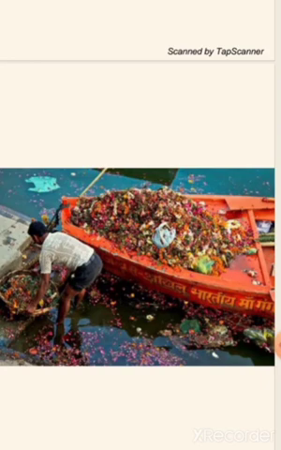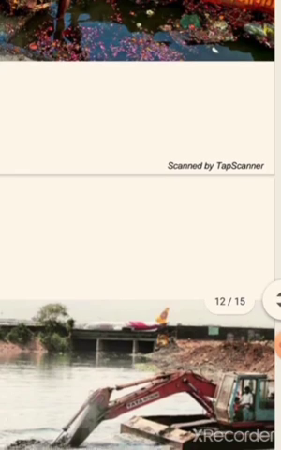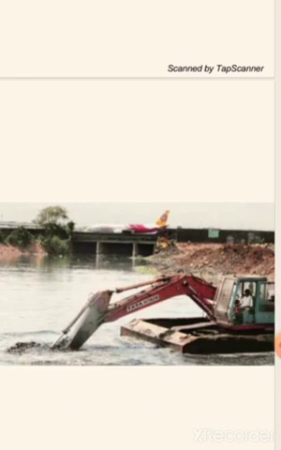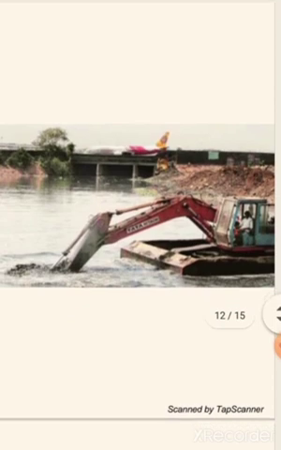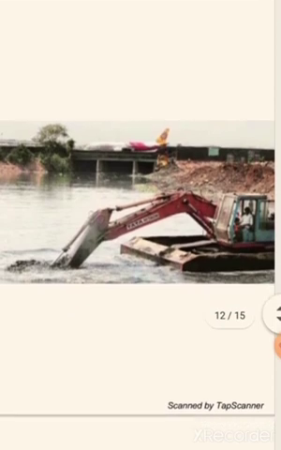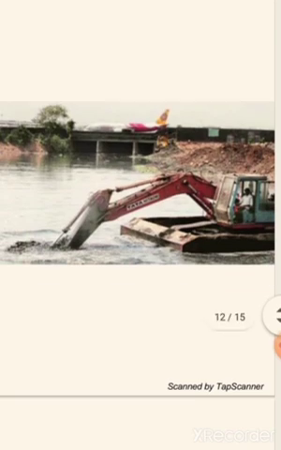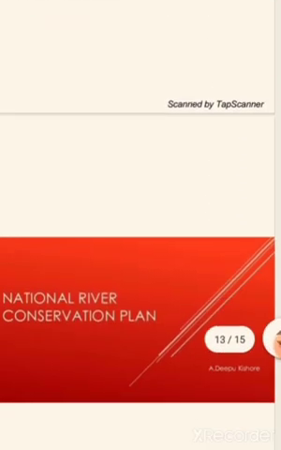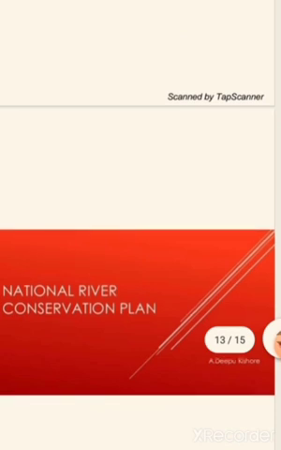What is the purpose of this NRCP? The river cleaning program in the country was initiated with the launching of the Ganga Action Plan. GAP means Ganga Action Plan, in 1985. The Ganga Action Plan was expanded to cover other rivers under this National River Conservation Plan in the year 1995. So in 1995 this National River Conservation Plan was started.